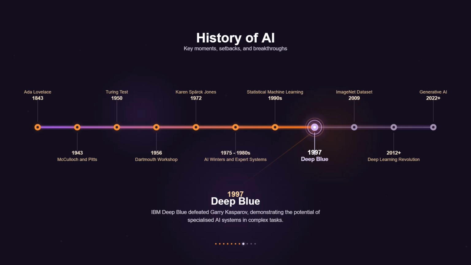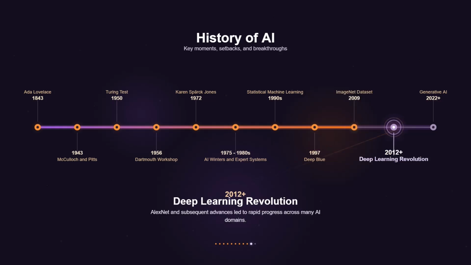capabilities of intelligent machines. In 2009, the ImageNet dataset, developed by Fei-Fei Li and collaborators, enabled large-scale training of machine learning models. This dataset provided the foundation for major advances in computer vision by making it possible to train models on vast amounts of labeled data. And in 2012, AlexNet achieved a breakthrough in the ImageNet competition and dramatically improved computer vision performance. This success showed how powerful deep neural networks could be when trained with large datasets and accelerated hardware.